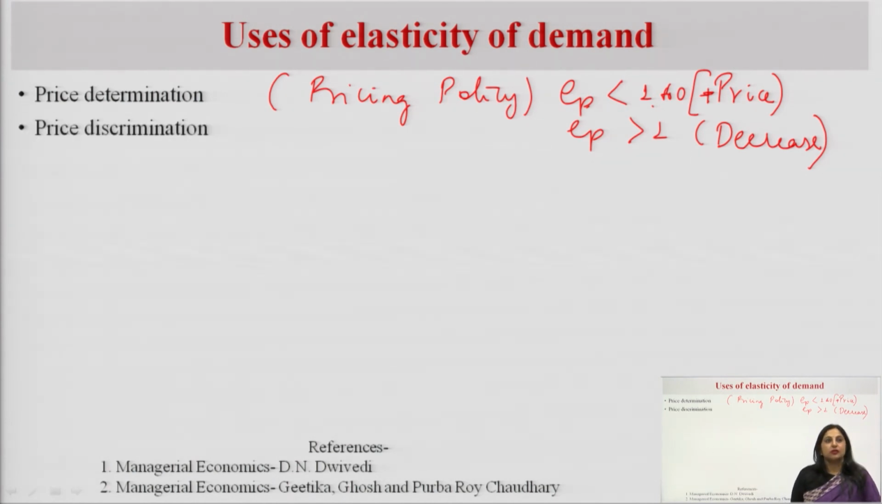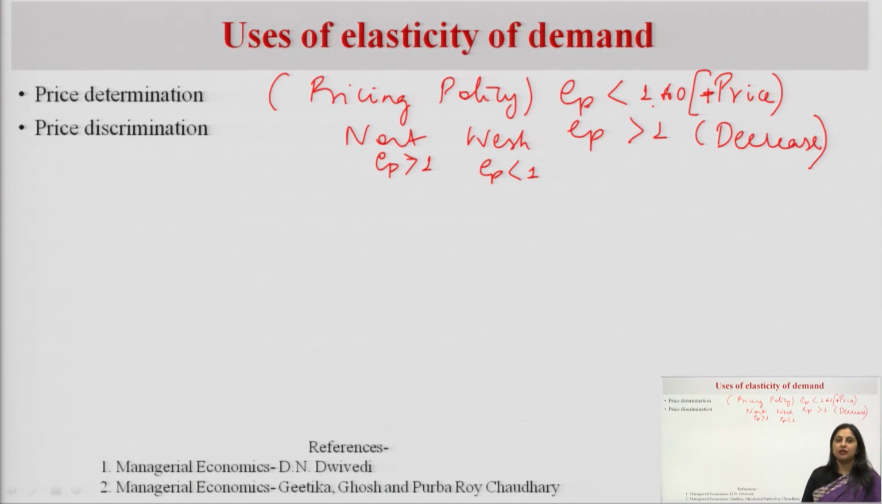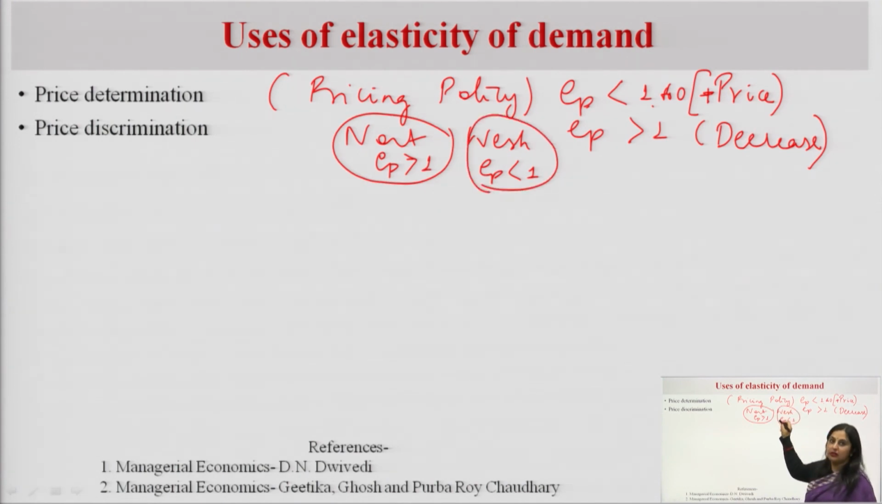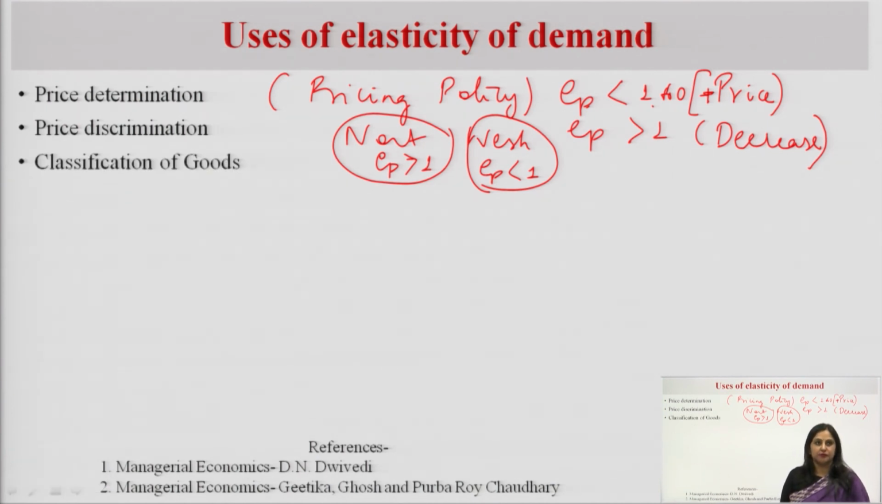It is also used to discriminate the price. Discriminate means the marketer can have different prices of the same product in different markets or maybe for different users. So, if there are two markets, north and west, and here the price elasticity is greater than 1 in north, but it is less than 1 in west. So, where would the marketer be decreasing the price? He would decrease the price in the north region and he would not change the price in the west region, and this is how he would be discriminating the price to his consumers.